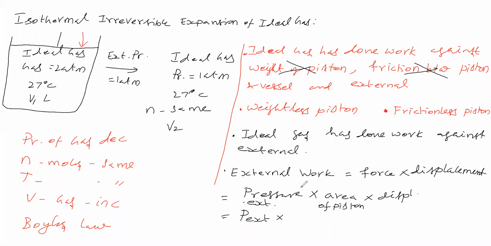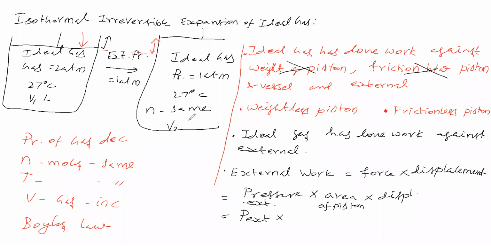Displacement is what? Since the gas is undergoing expansion, the piston is moving up, isn't it? So how much distance it is moving up, that is the displacement. Suppose the piston is here, like this. This is the displacement.